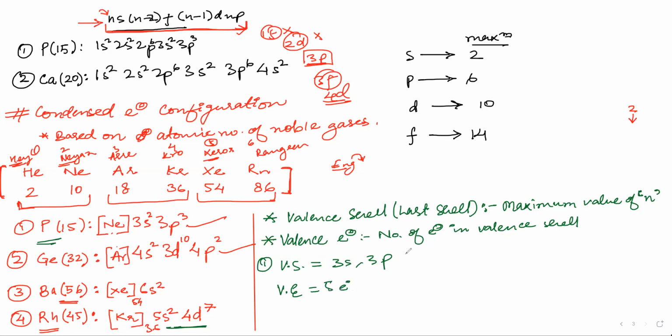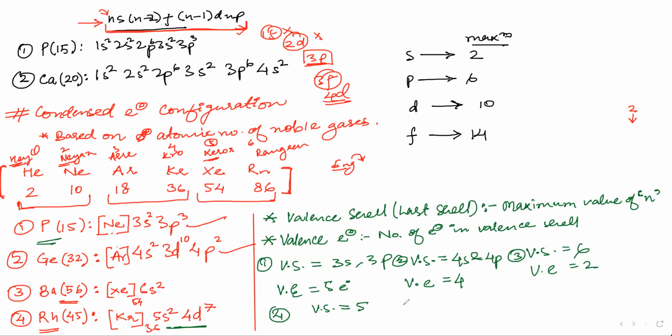I hope everyone is listening very carefully. The second question: what is the valence shell? 4s and 4p. What is the number of valence electrons? 4 valence electrons. Okay, very good. Question number 3: what is the valence shell? This is easy. 6s, valence electrons 2. Now question number 4. Abir, you also participate, otherwise you will be left behind. The valence shell is 5s, and the valence electrons are 2. Very good.